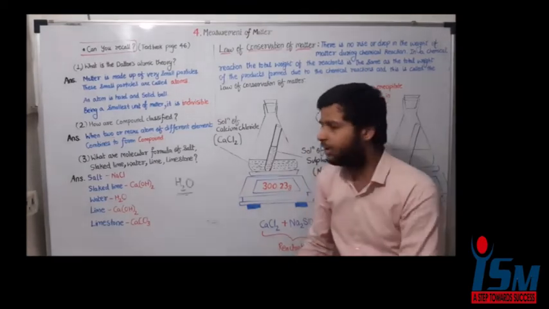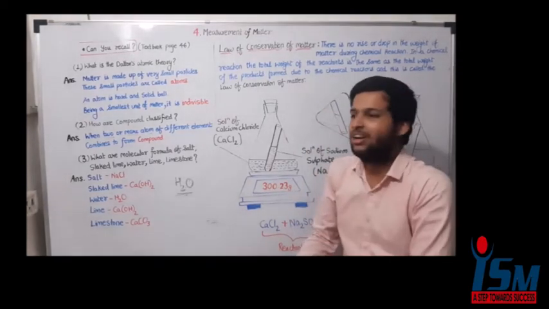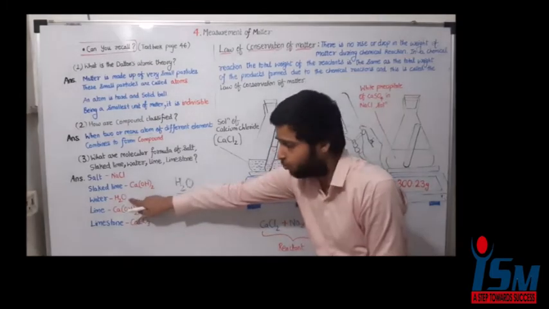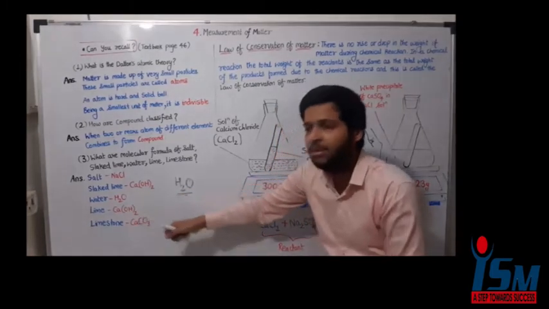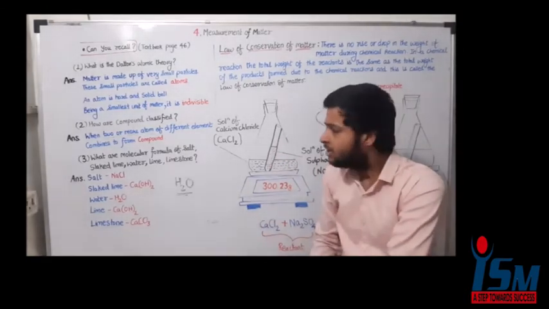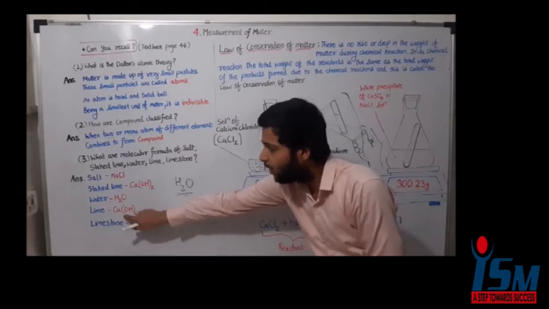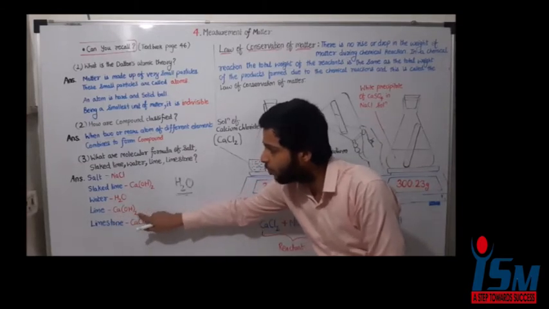Okay. What is the molecular formula of water? It is a well known molecular formula. We know the molecular formula of water is H2O. Lime, limestone, lime water. Whatever you say, what will be the molecular formula? Ca(OH)2, that is calcium hydroxide.